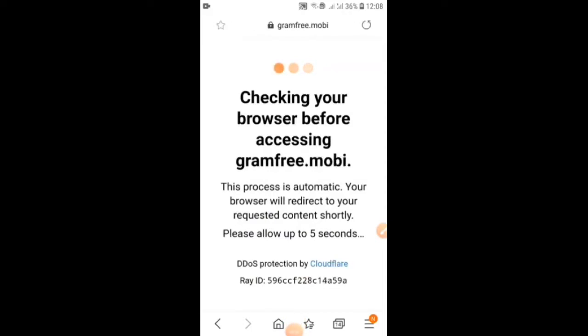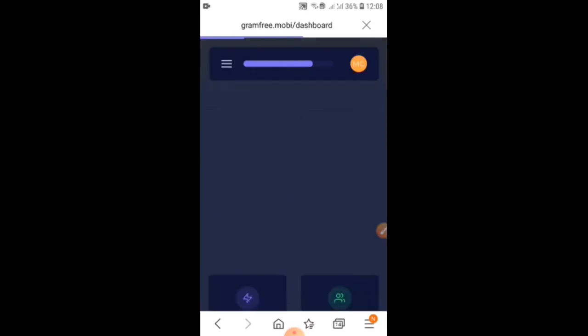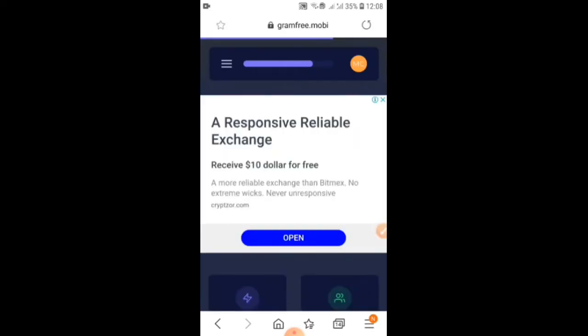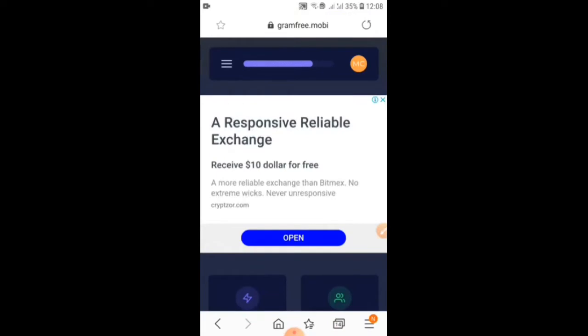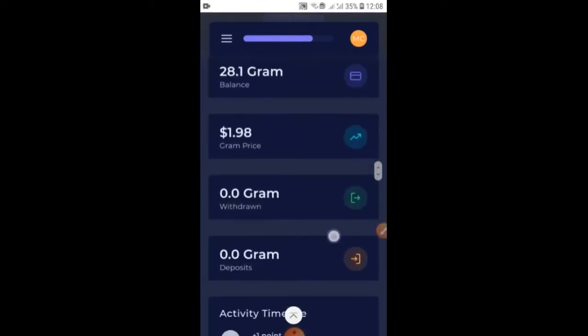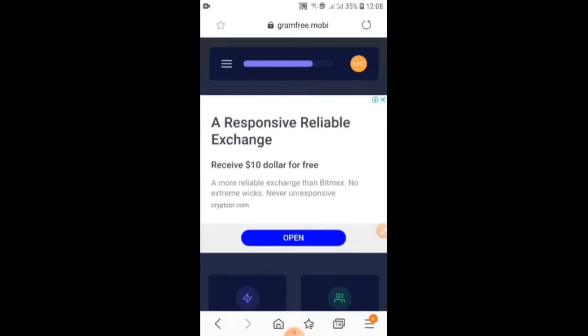You have to log in this way. I will give a link below. You can click that and automatically you can log in over there. Once you log in, the first time it will ask you to verify you are human, or a captcha will be there. Normal thing. Right now it is not asking because I'm using it every day. Once you open all those things, the interface will come like this. So let me go from here.